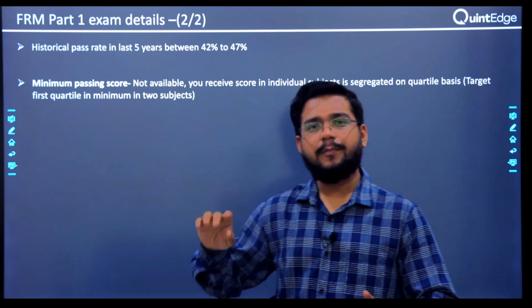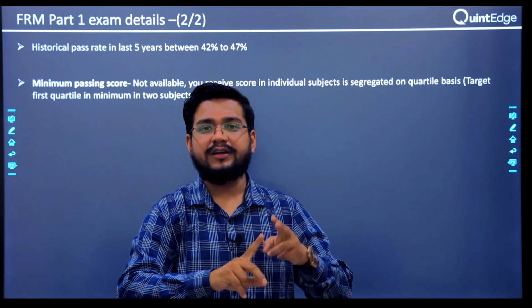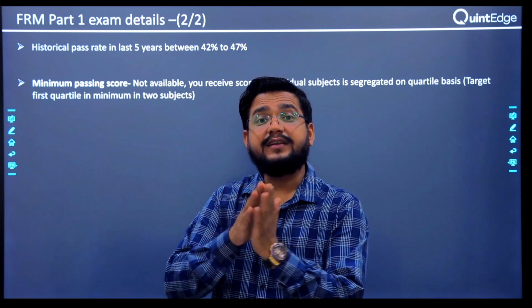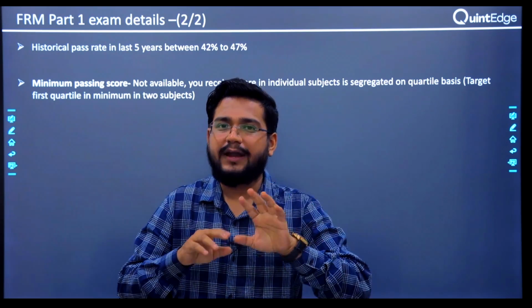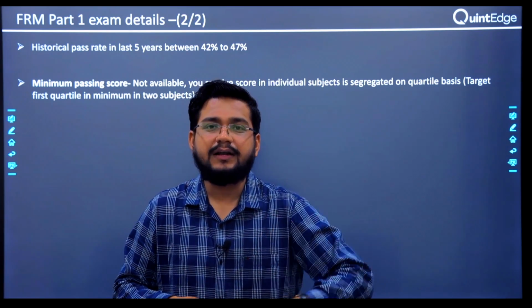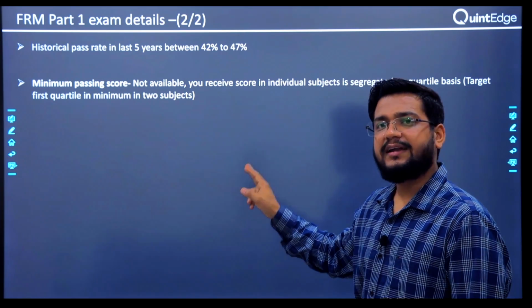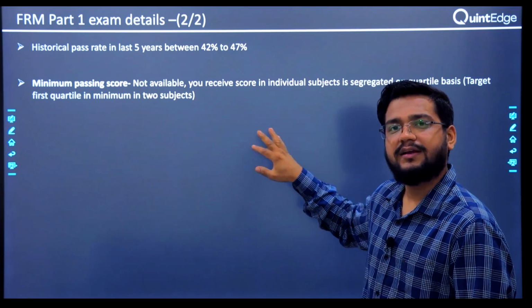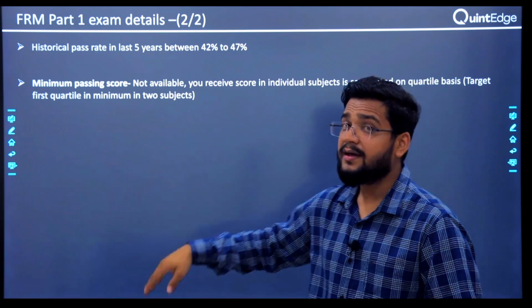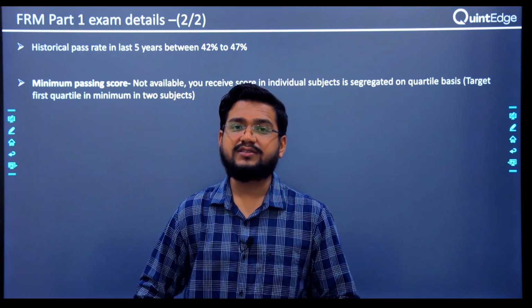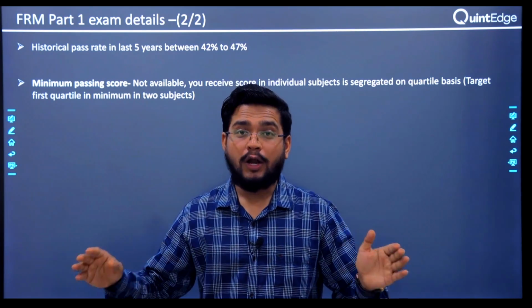So generally I recommend you should target to be in the first quartile for at least 2 subjects. If you are not scoring in the first quartile for at least 2 subjects, then it becomes difficult to pass. So first quartile in 2 subjects and second quartile in the remaining 2 subjects is generally recommended. There is no as such minimum passing score. You have to do well in all the subjects.